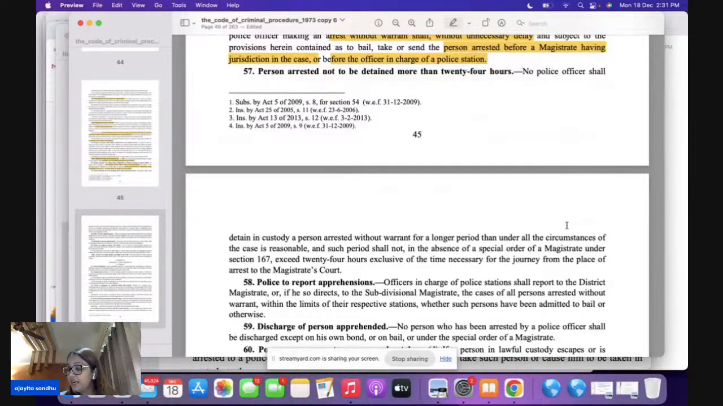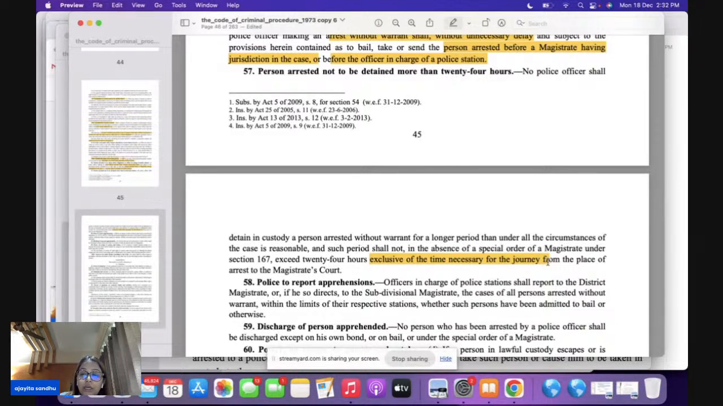Section 57 is the most important section. You can expect this in your paper, that a person arrested is not to be detained more than 24 hours. This particular section is saying that the police officer who has detained a person in custody without a warrant, the maximum period that you can detain this person is 24 hours. And when you count 24 hours, you are going to exclude the time of travel here, that is the time of journey from the place of arrest to the magistrate's court.